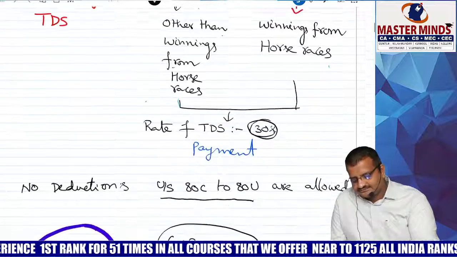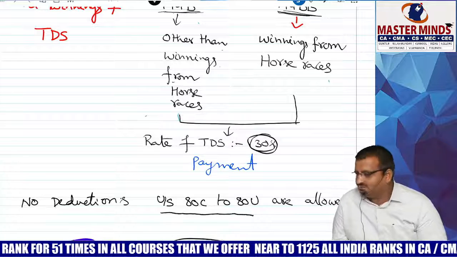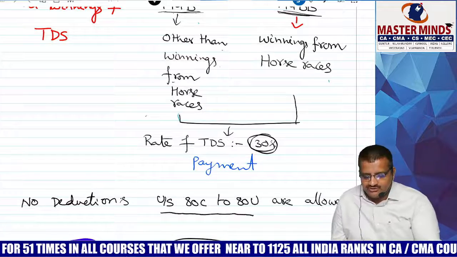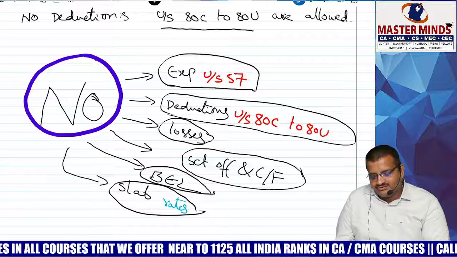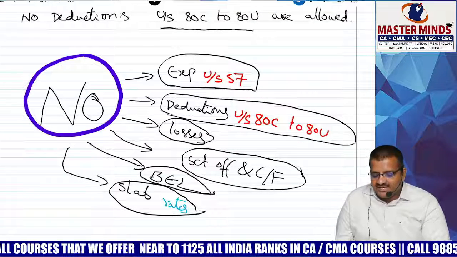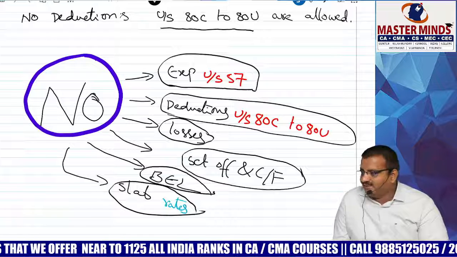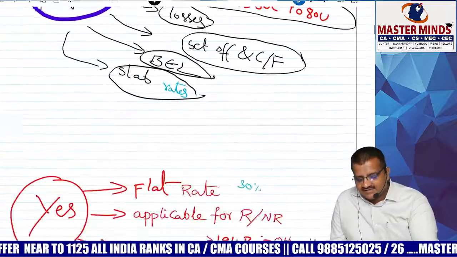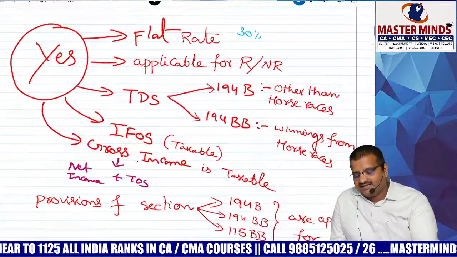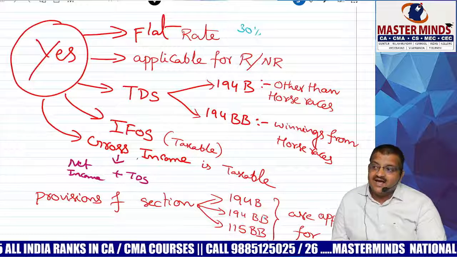Correct? Is deduction under 80C to 80U applicable or not applicable? No. Everything is no, no, no. See the words: no expenses, no deductions, no losses, no set off, no BEL, no slab rates. Slab rates are also not applicable. It is a flat rate. What rate? 30%. Yes, flat rate. Are these provisions applicable to residents as well as non-residents? Yes.